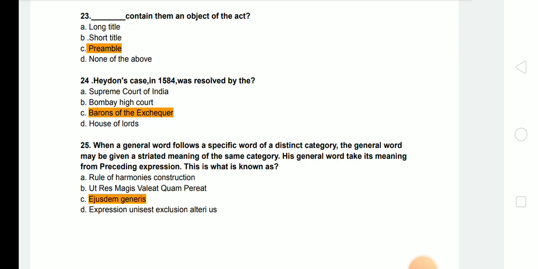Next question is, Heydon's case in 1584 was resolved by, and the answer will be the Barons of the Exchequer, because it was an English case. Next question. When a general word follows specific words of a distinct category, the general word may be given a restricted meaning of the same category. This general word takes its meaning from the preceding expression. This is what is known as, answer will be ejusdem generis.